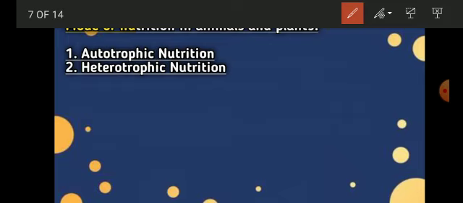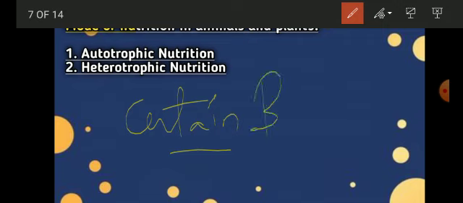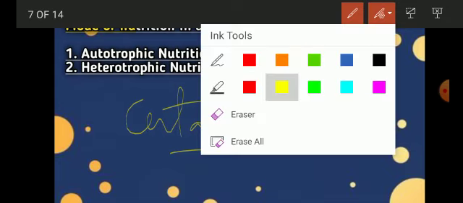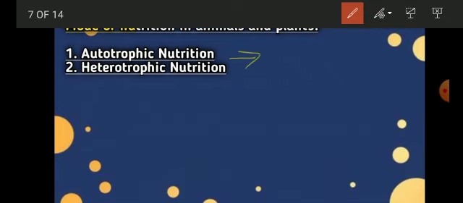Autotrophic nutrition is a mode of nutrition in which the autotrophs, the green plants or certain bacteria, go on with the process of photosynthesis. It means that they prepare their own food on their own, and hence this type of nutrition is called your autotrophic nutrition.